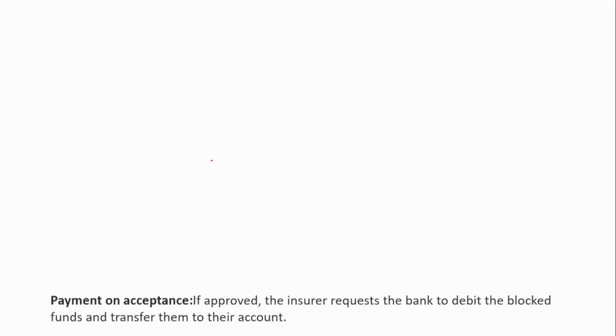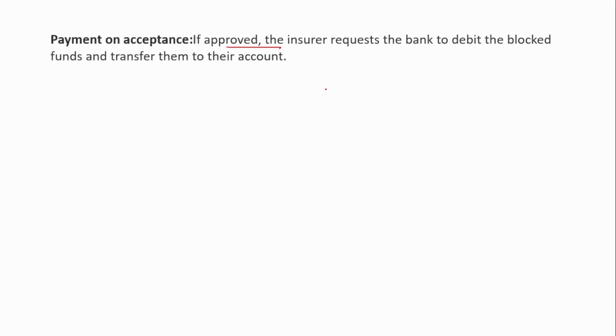Next is if approved. If the insurance policy is approved, then the insurer requests the bank to debit the blocked funds and transfer them to the insurer's account. So once the insurance policy is approved, that is, issued, the insurer has the right to collect the premium amount, right? So it will tell the bank to transfer that amount to their account.